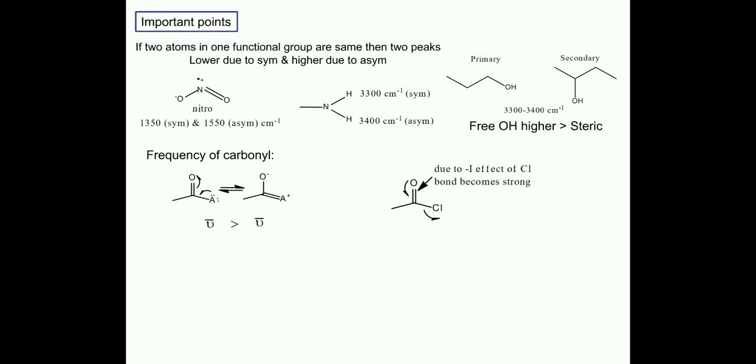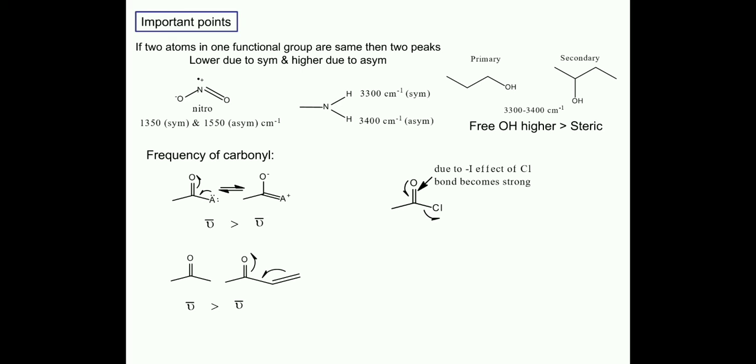Oxygen will come closer to carbon, and when the bond distance decreases, the bond becomes stronger. So because of chlorine, or a group having a minus I effect, the bond strength of carbon and oxygen is strengthened. That's why the frequency will be increased.